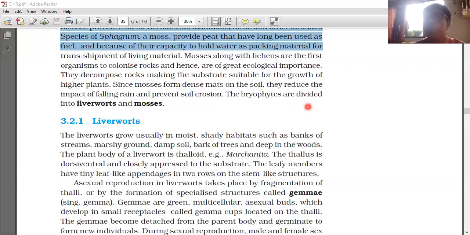And the importance of bryophytes is also given here. They are ecologically important because of their role in plant succession on bare rocks and soil. Plant succession means the first smaller plants come, then higher plants develop from that. So primary succession is by these bryophytes only.